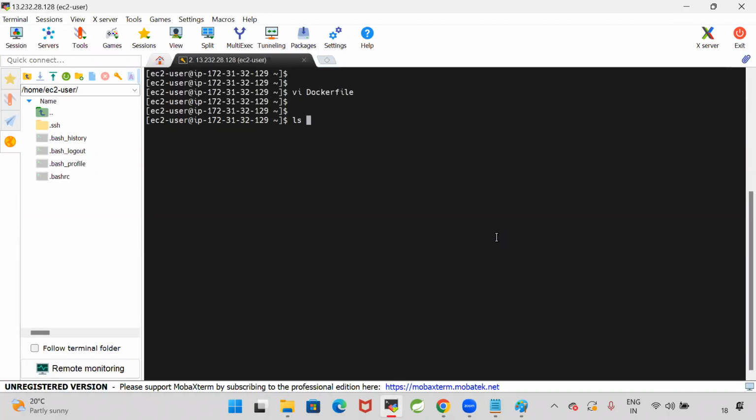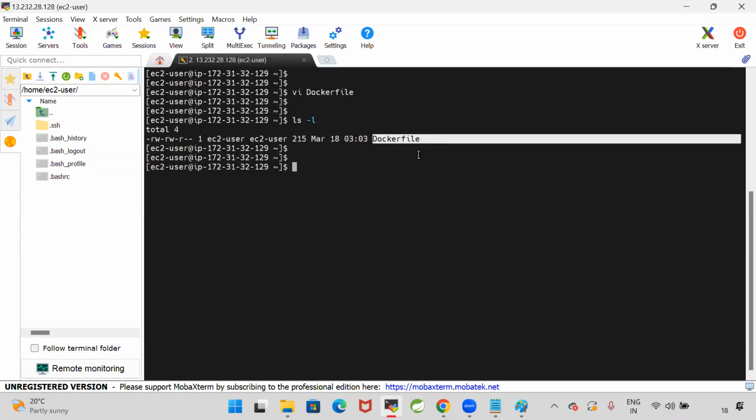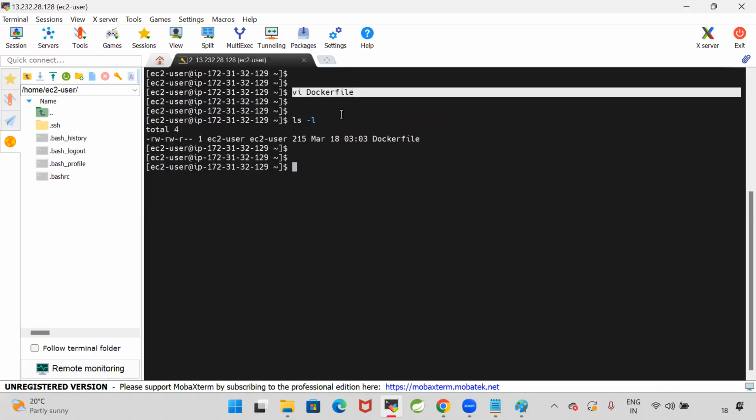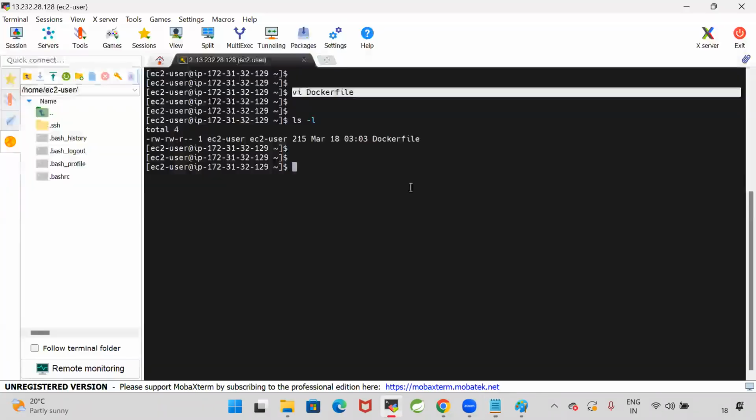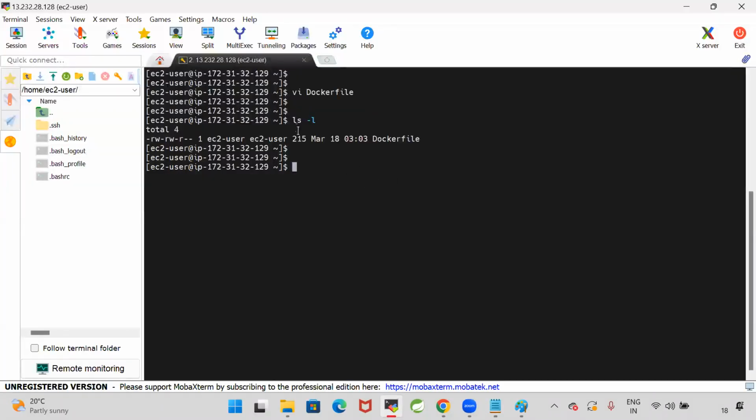Yes. Now with this, my Dockerfile is available. I executed ls -l and I'm able to see the Dockerfile. I executed the vi command. It created a file and it opened that file. In that file, I have copied this content and I have saved it. I closed that file. Then when I see ls -l, I can see the Dockerfile is available.